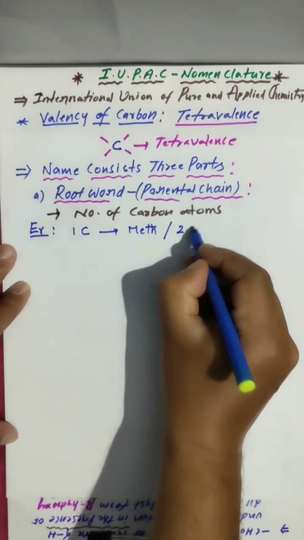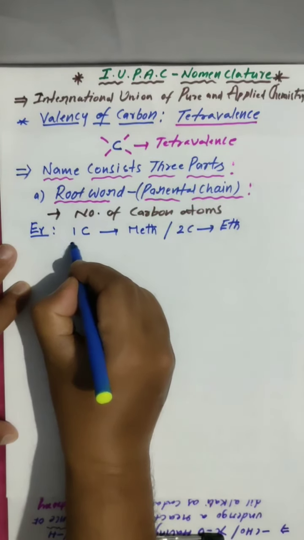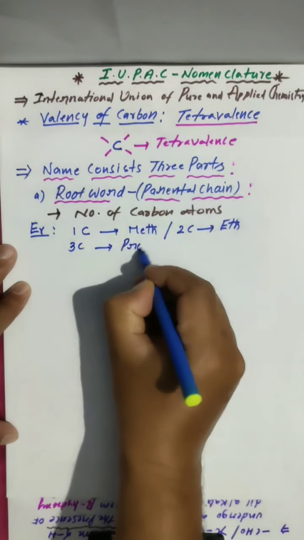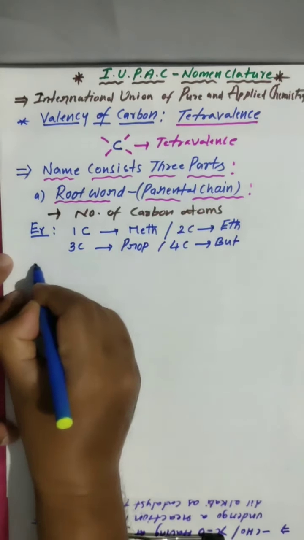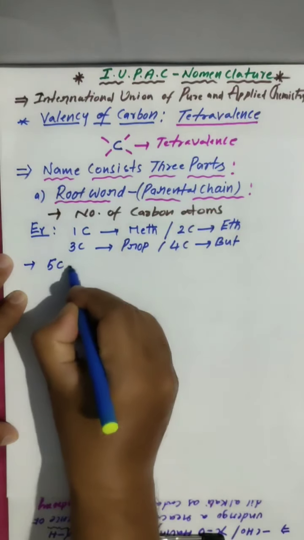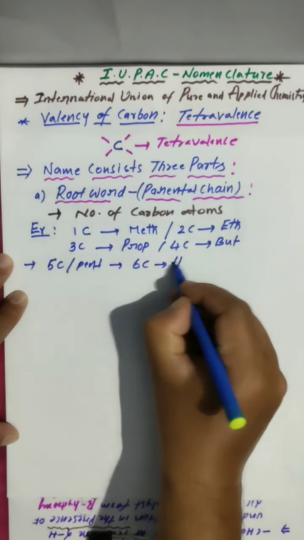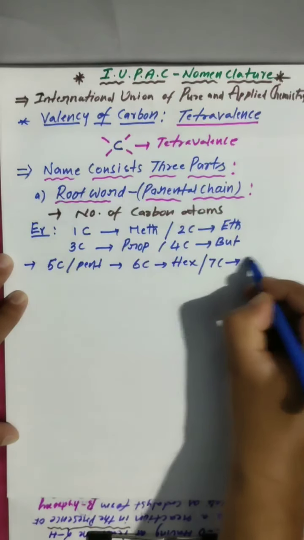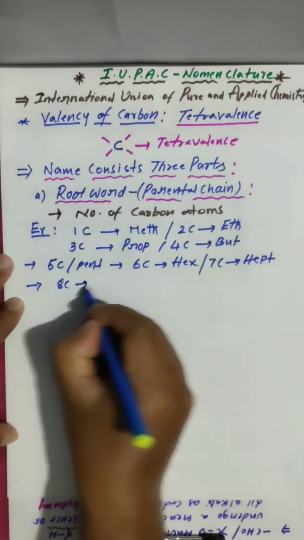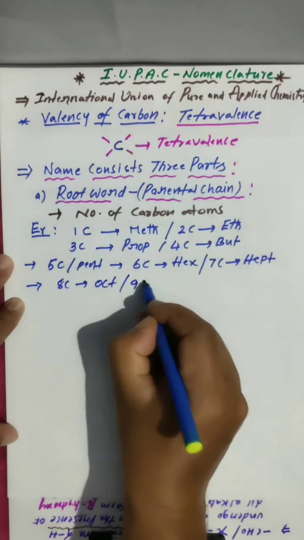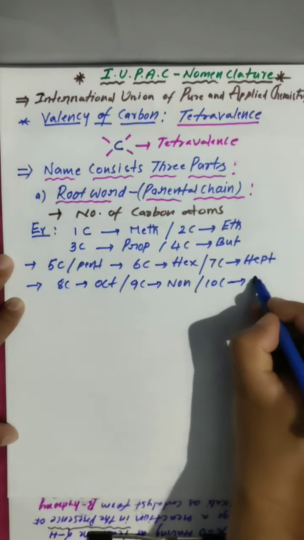Clear? If the chain consists of 2 carbon atoms, we say eth. 3 carbon atoms, prop. 4 carbon atoms, but. 5 carbon atoms, pent. 6 carbon atoms, hex. 7 carbon atoms, hept. 8 carbon atoms, oct. 9 carbon atoms, non. And 10 carbon atoms, dec.